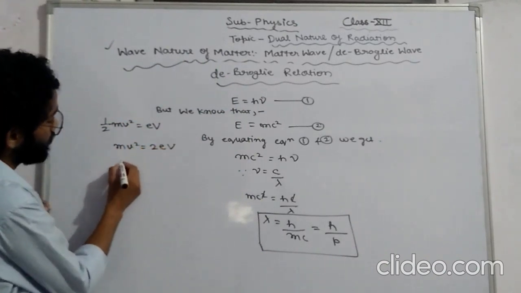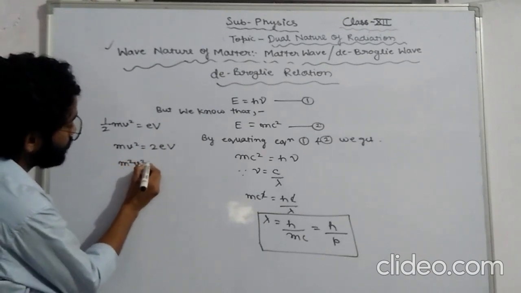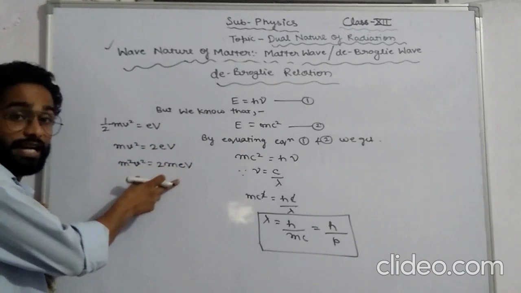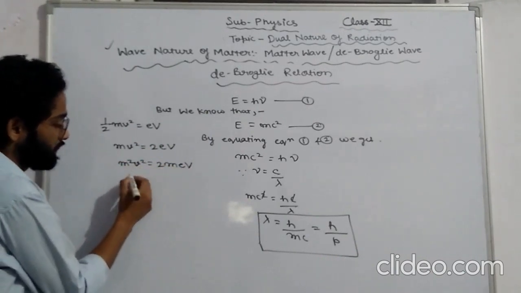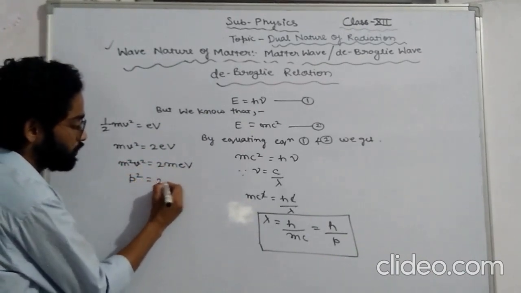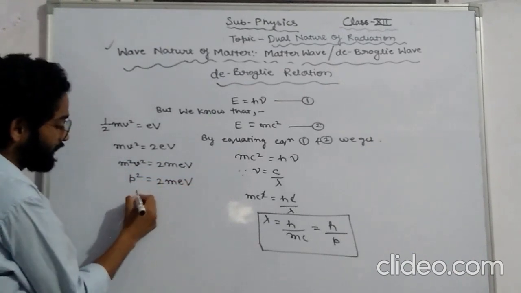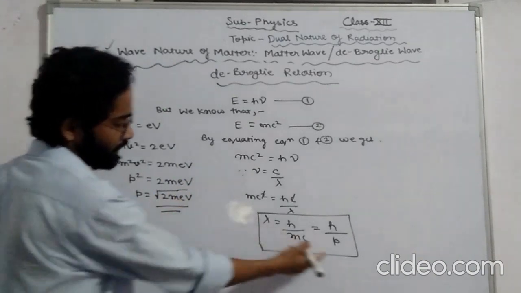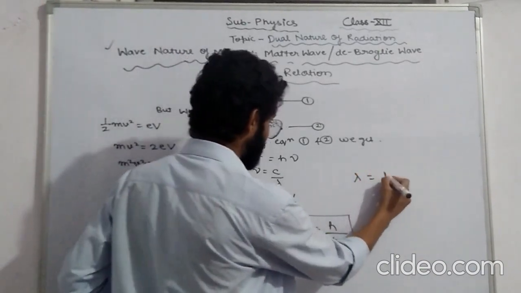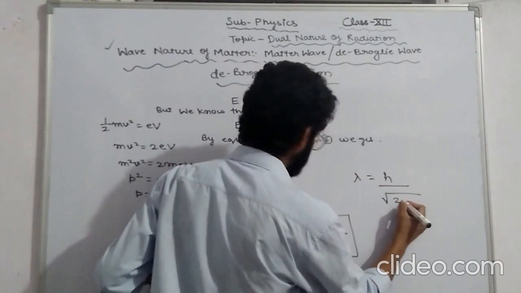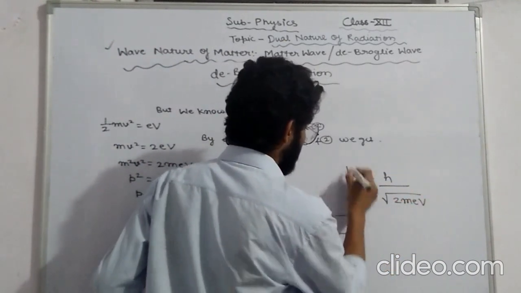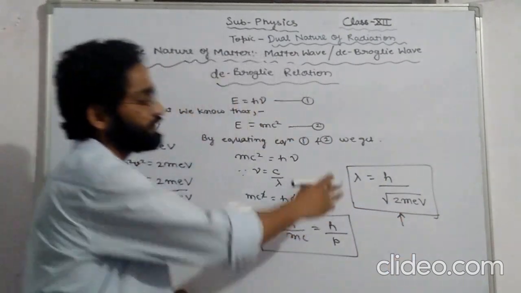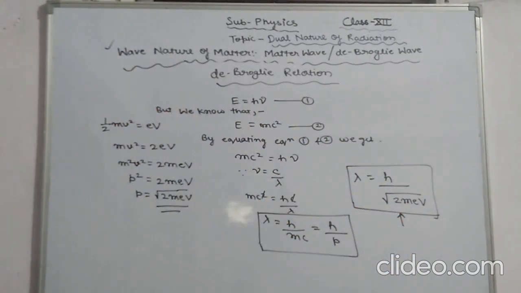That can be written as m square v square would be equal to 2meV. Here we are just multiplying both sides with m. Then we get p square is equal to 2meV. This can be written as p is equal to under root 2meV. We can put this value here. Then we get lambda is equal to h upon under root 2meV. In terms of potential difference, the de Broglie wavelength is written as h upon under root 2meV.